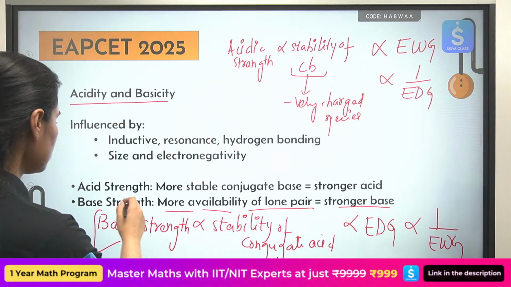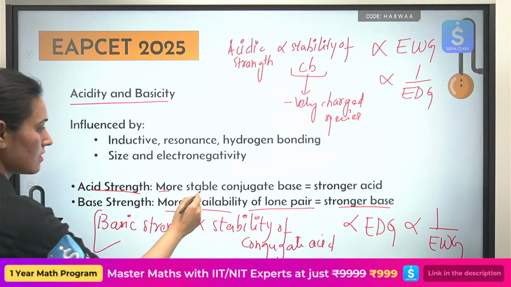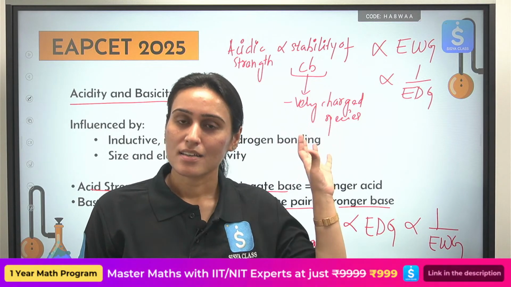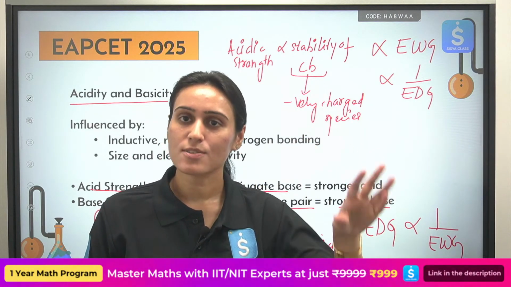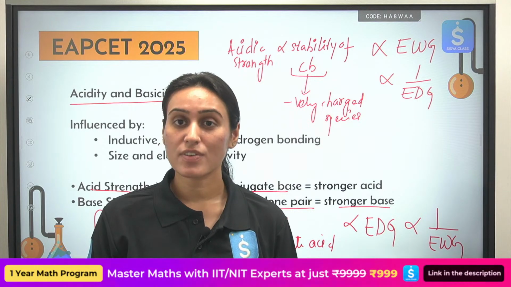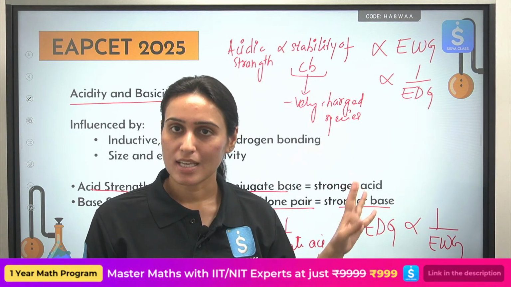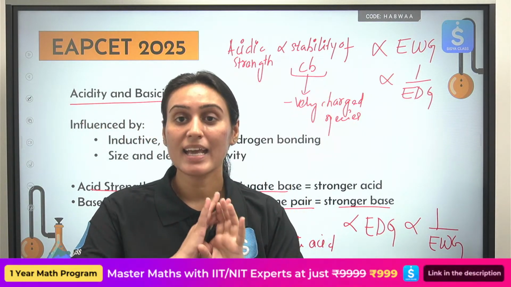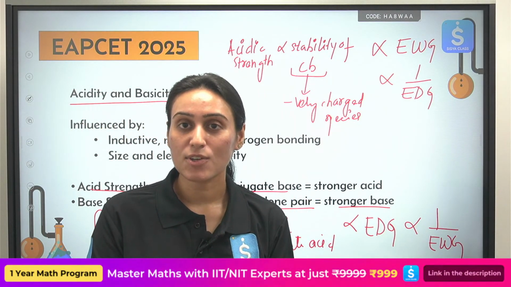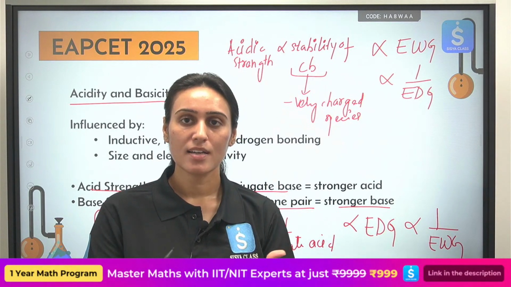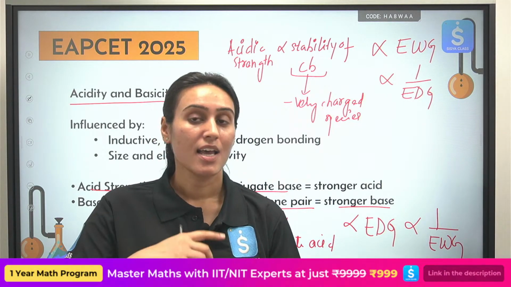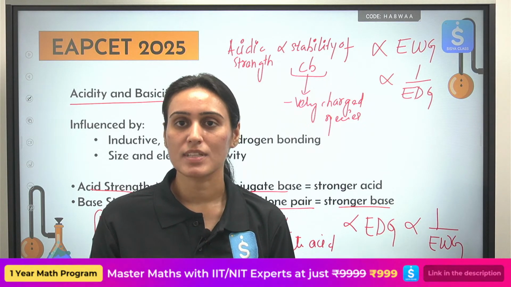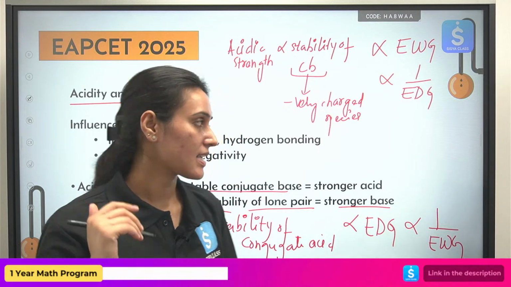Okay. Acidic strength we have already covered. Stability of conjugate base, already we have seen that, and you can now understand conjugate base is a negatively charged species. So whatever we have considered for the stability of carbanion, you can apply that information here. So is it something different? I've written the same thing in the last slide also. So this is the exact same concept. Now they are asking you to apply it for comparison of acidic and basic strength. We are not doing something new. We are just applying the same thing. We are seeing the applications of the effect as it is. Okay. See the next one.